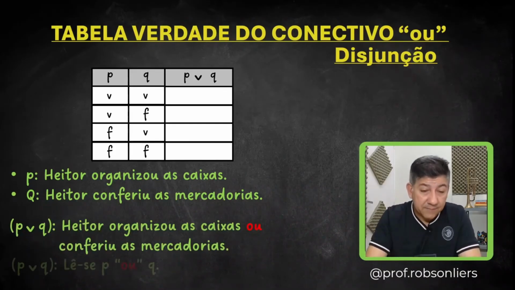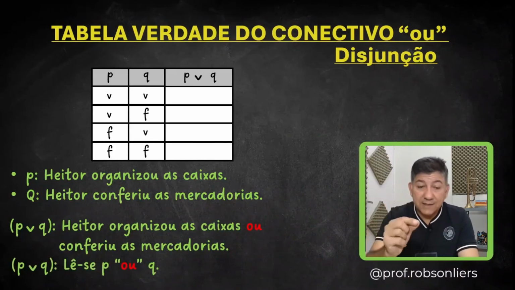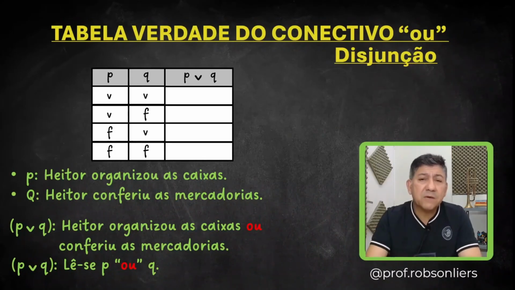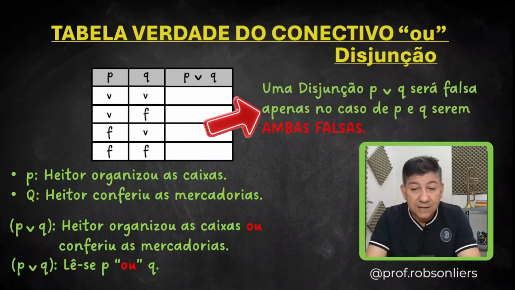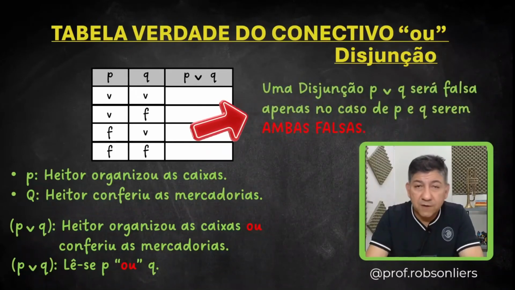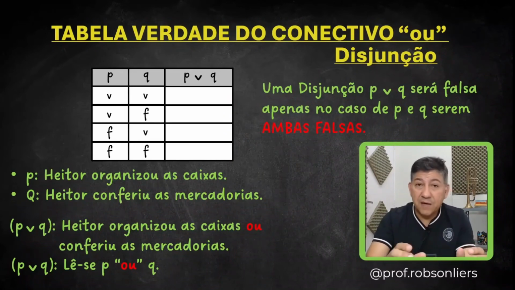So just to reinforce this representation, P upside down caret Q, you read this as P or Q, okay? Now when is it going to be false and when is it going to be true? P or Q, pay attention. A disjunction P or Q will only be false if both P and Q are false. In other words, write down this trick. Or only loses, it's only false when everything goes wrong. When you have F and F, that is, when everything is false, or will be false.